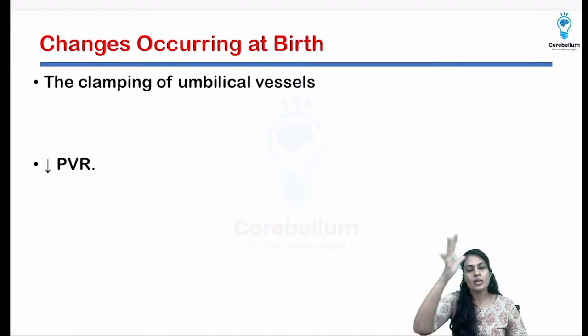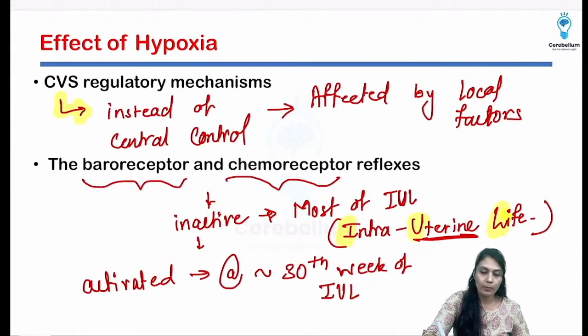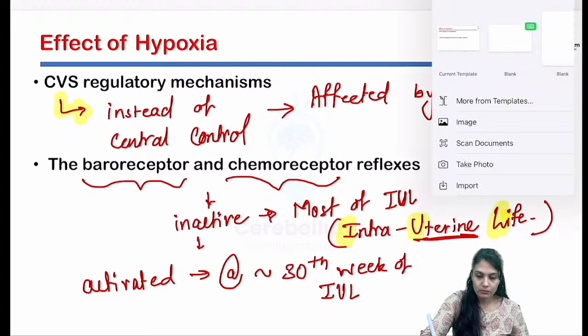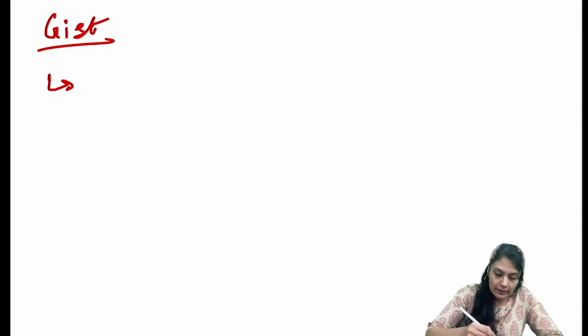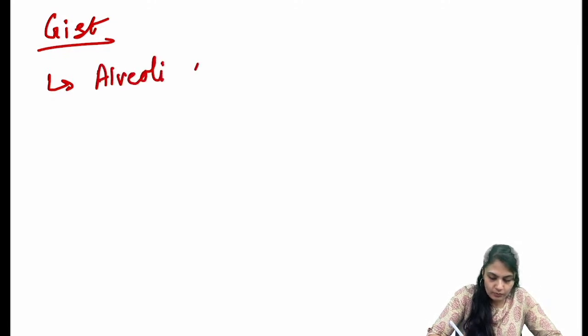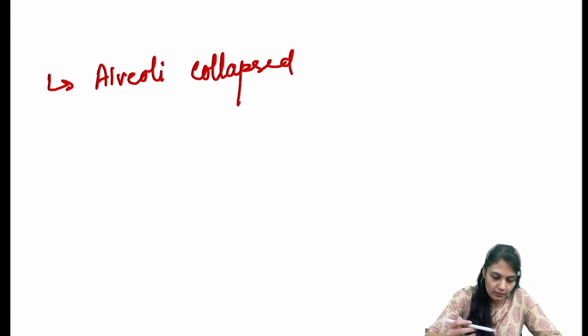Now we have discussed the main thing to remember over here. If you want to remember just one point, please remember that the alveoli are collapsed. Or write down a summary like that.